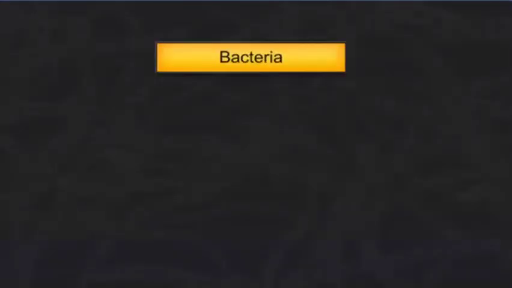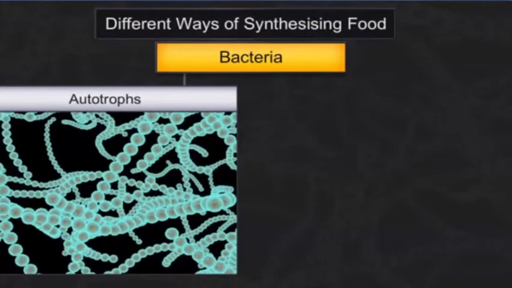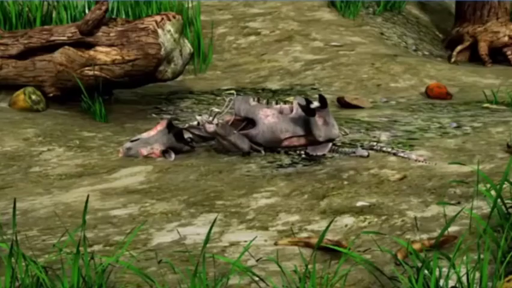Some are autotrophs, that is, they synthesize their own food from inorganic substrates. However, the majority of bacteria are heterotrophs, that is, instead of synthesizing their own food, they depend on other organisms or dead organic matter for food.